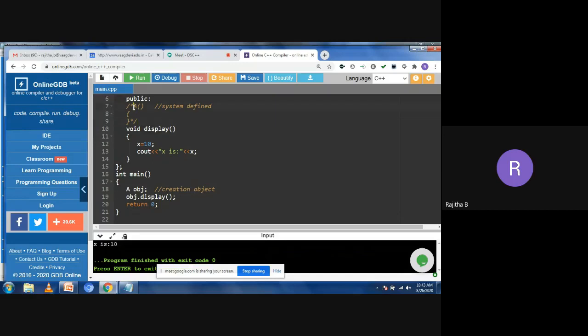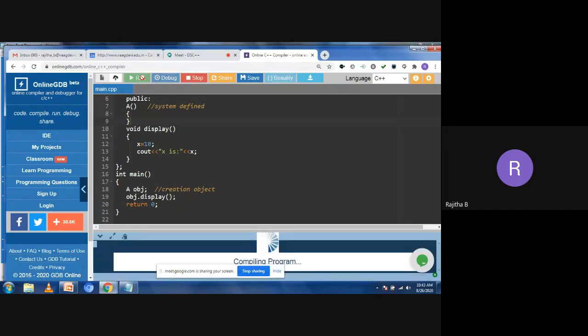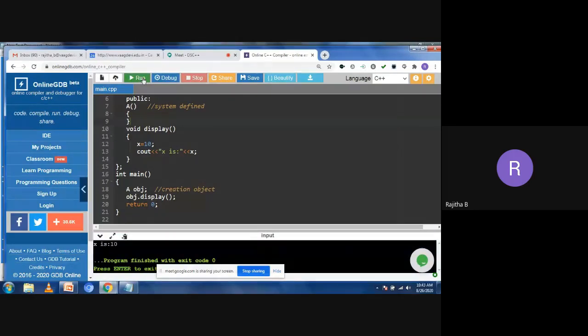Now let's remove this one. Run the code. Again, you are getting the result, x is 10. It means when you are not using constructors in the program, the compiler writes the constructor code. What is the code like this? It doesn't take any statements in the constructor. It just takes the constructor name and opens and closes the braces. That's it. We don't have any statements in the constructor. So this is the system defined default constructor.